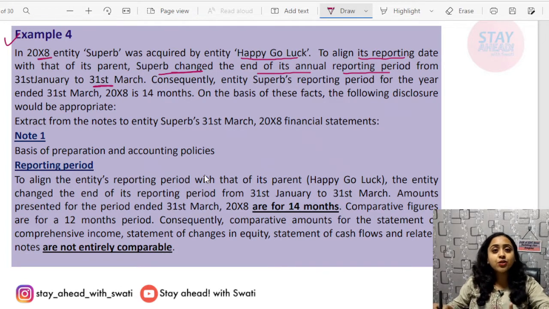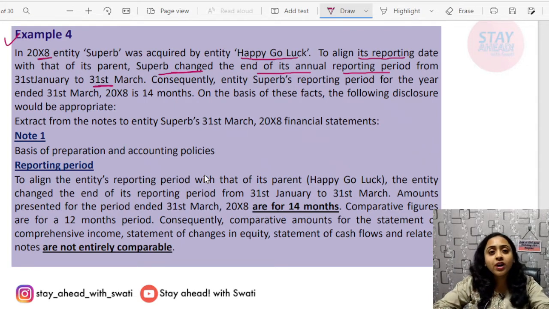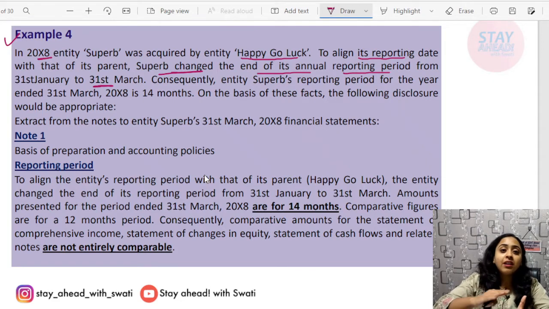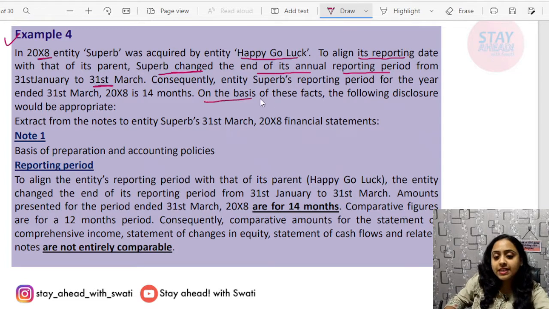Got it? So, in case you have a shorter or longer reporting period, what do you need to do? You need to disclose 2 important things. Firstly, the reason behind the shorter or longer reporting period, and secondly, the fact that such previous figures are not comparable with the current figures, because previous figures were of 12 months and now it is of 14 months. You have to mention and disclose these 2 particular things. On the basis of these facts, the following disclosure would be appropriate.